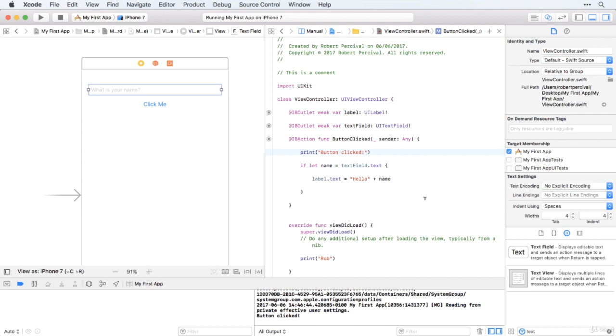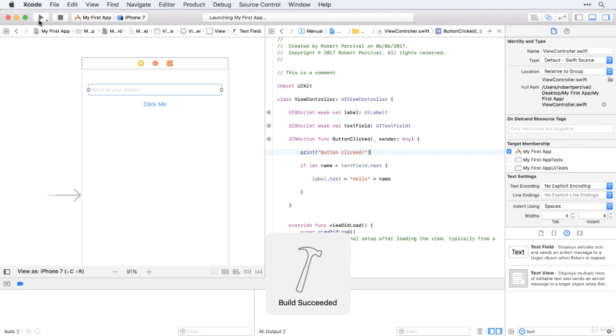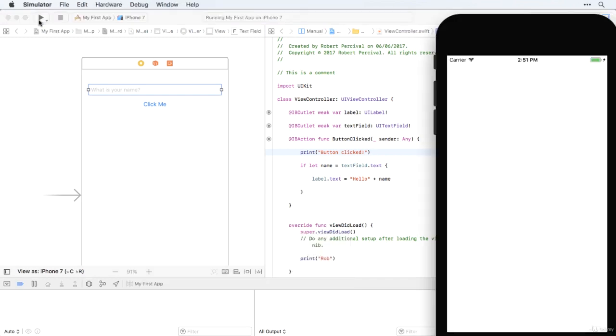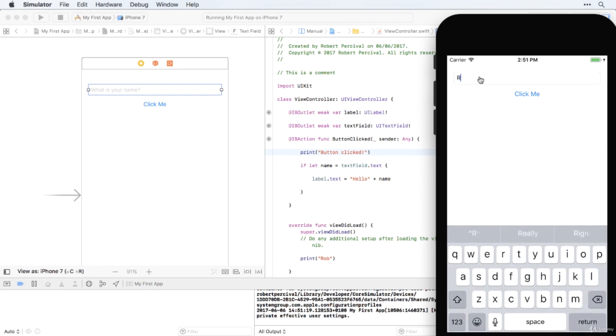Now there is one very small issue. This code will run fine, but maybe you can spot the issue that we're going to have when I run this code. I'm going to run it and we'll see if you are right. So let's try it again. I'll put Rob in there and click me.